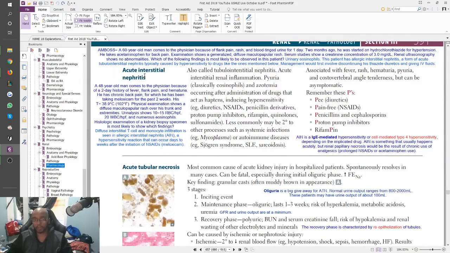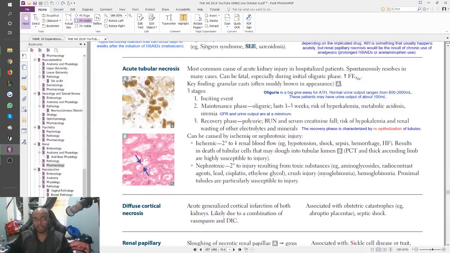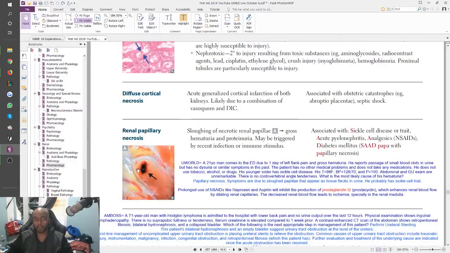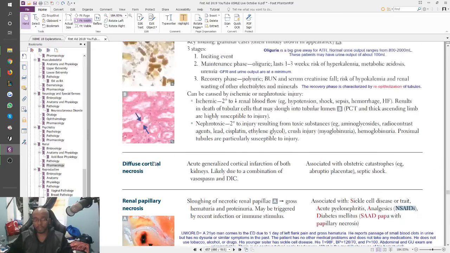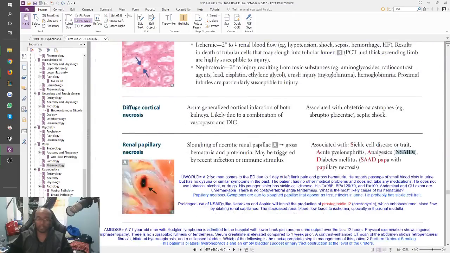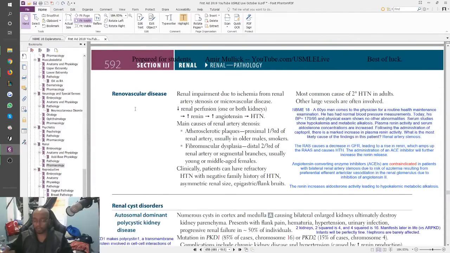Acute interstitial nephritis in patients taking any of these medications, but most commonly you see it with NSAIDs a lot, and you see how it's also relevant to lupus. So that overlap really was supposed to be what you needed to work with for our question, not just lupus. ATN, acute tubular necrosis, often related to hospitalization. You're going to have patients with oliguria and granular cast, and either one of these images can be given. And then renal papillary necrosis, where you actually have sloughing of the papillae, in sickle cells, and again, patients who take NSAIDs. So both renal papillary necrosis and AIN do present differently, so the difference is going to be obvious when you look at a question.